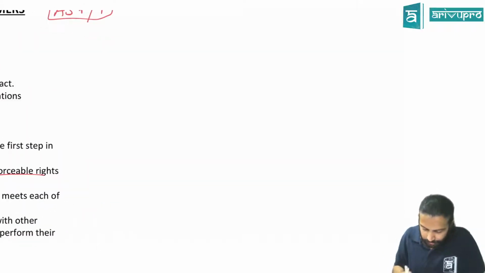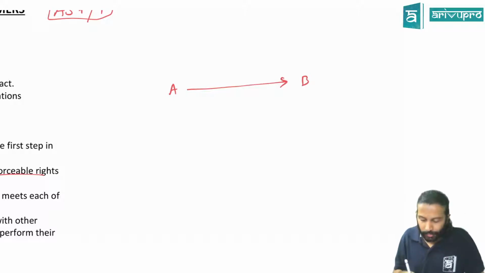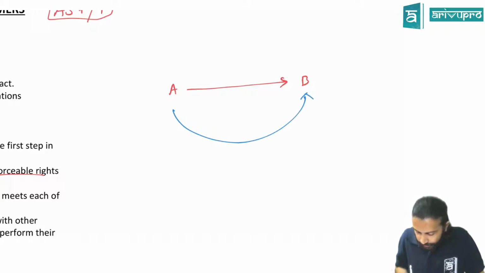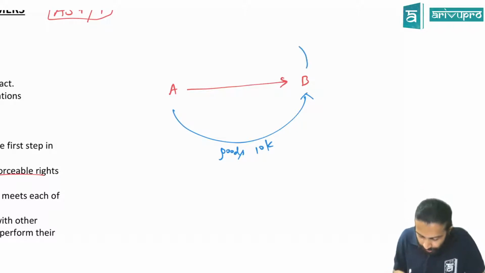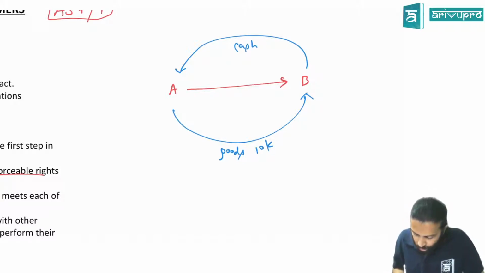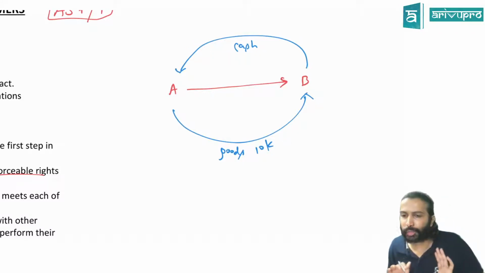Let's take a simple example. A Limited sold goods, or A and B Limited got into a particular arrangement. What the arrangement says is, A has to supply goods worth 10,000 to B. Correct? And in return B has to give cash to A. Fine? And this goods will be supplied after 1 month. Or maybe let's keep it straightforward. We'll supply goods today. We will collect cash today. That is the arrangement. Are we okay?